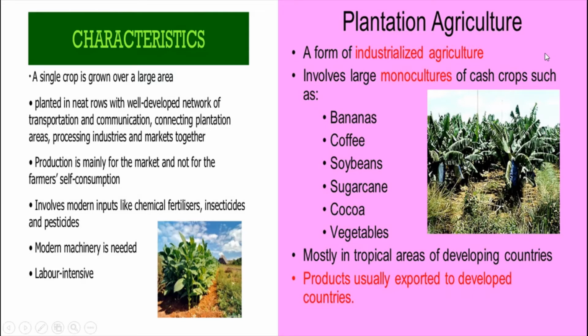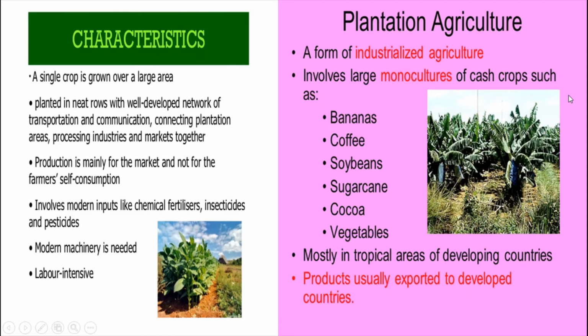Okay, so in this way we saw the characteristics of plantation agriculture. Imagine we are seeing the tea estate, huge and large tracts of land are used, and so many laborers are plucking the tea leaves, so it is labor intensive and needs huge capital.